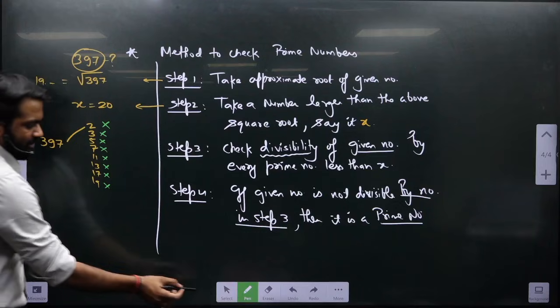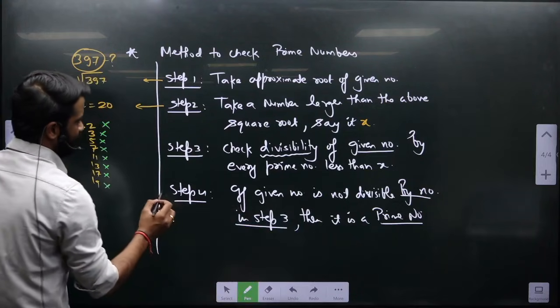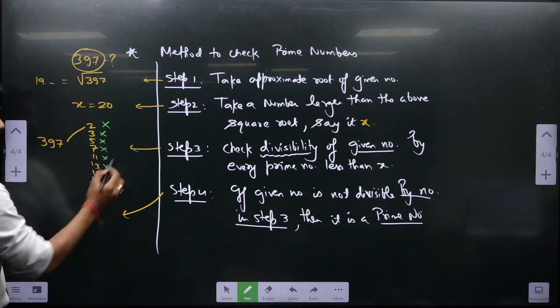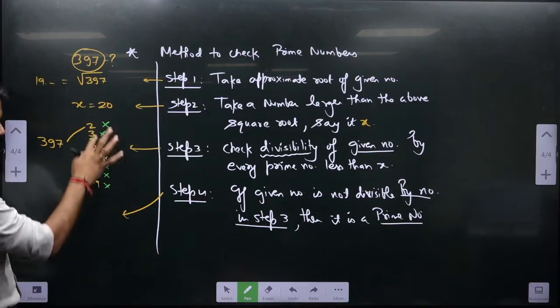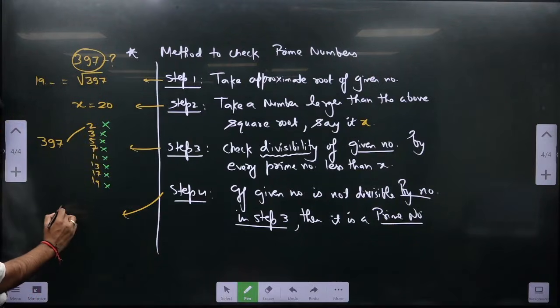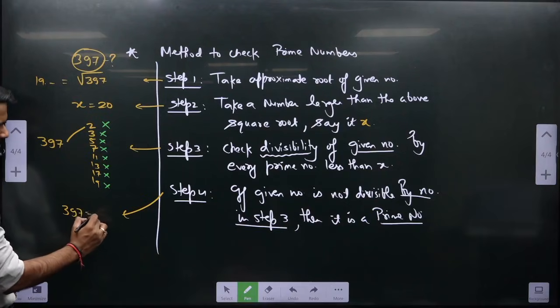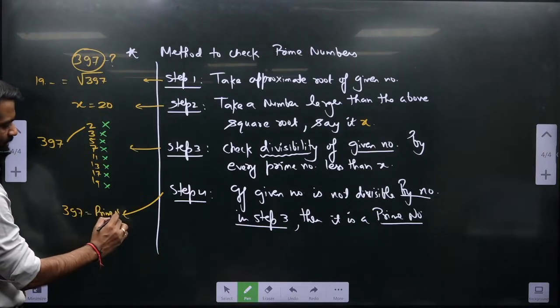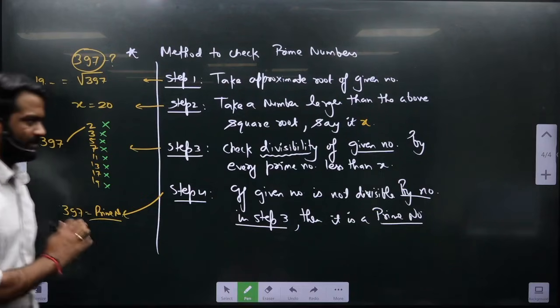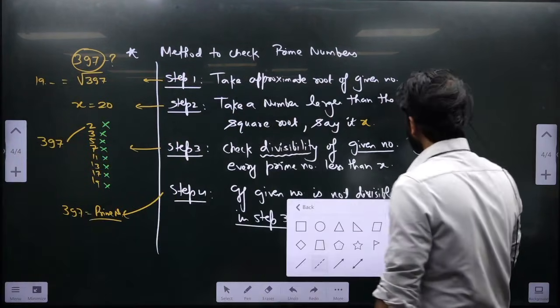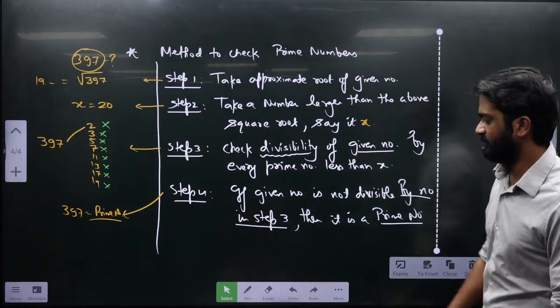So let's go to step 4. Step 4 says that if the given number is not divisible by any number in step 3, that means the given number is a prime number. Okay? Not much important. Do not bang your head on this. Even if you are not able to follow or remember, it's fine. Don't worry. Just do a sample problem for me, then we are done.